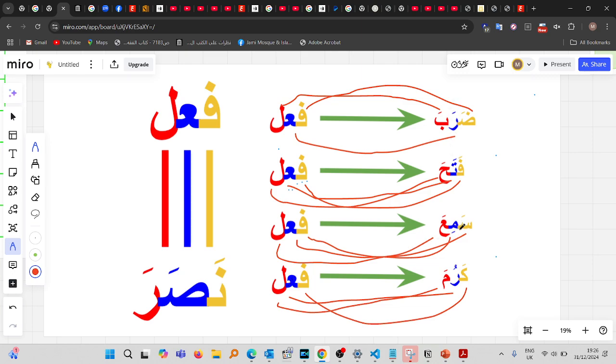Notice all of these examples. Okay, the diacritical marks when it comes to each of the letters are different, but that doesn't make a difference. What counts is that it's thulathi mujarrad. When we're doing this, we're putting the fa position accordingly, and the ain position accordingly, and the lam position accordingly. What counts is that first of all, it's thulathi mujarrad based, and it's the third person singular male past tense form.